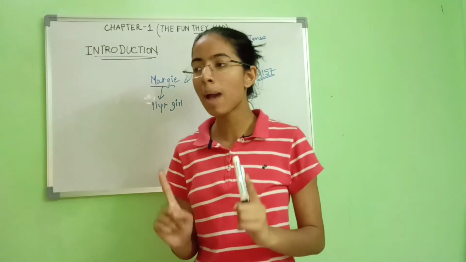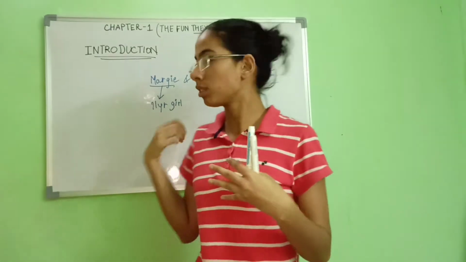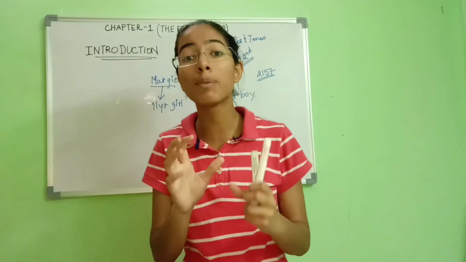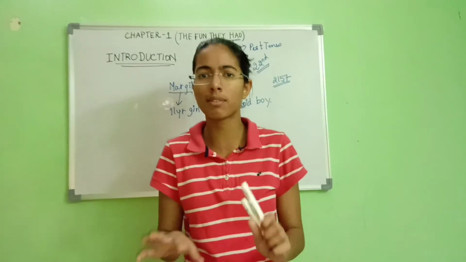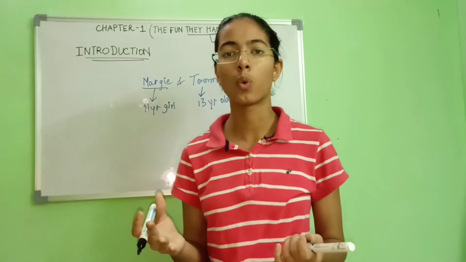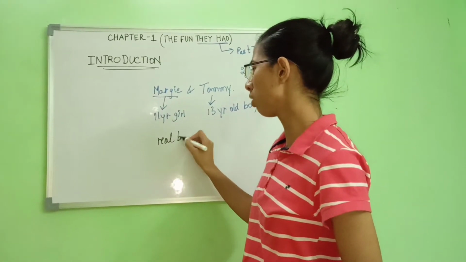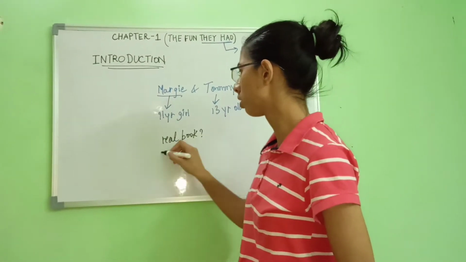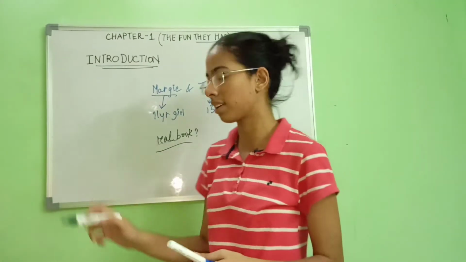So what happens is actually Margie, when this Tommy finds a real book. What do you mean by a real book? You would see that a book. So what is a real book? Real book, what do you mean by real book? A book is a book. What is a real book in that? What is the meaning of the word real in that?